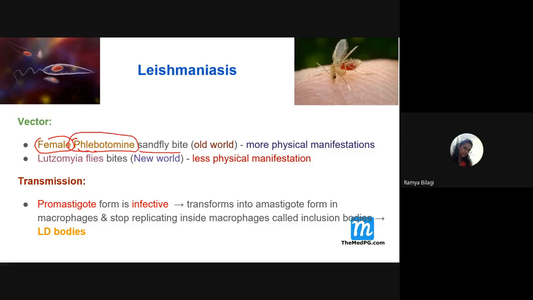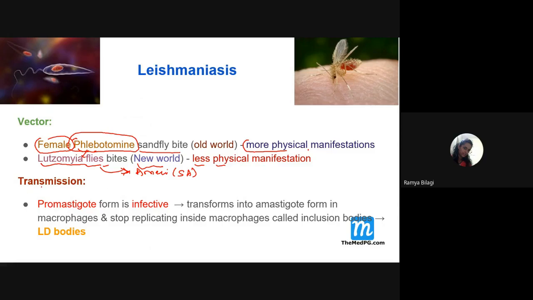And if it is caused by the phlebotomine sandfly, then there will be more physical manifestation. If it is caused by the Lutzomyia sandfly, this is also a type of sandfly only, with little bit small variations. So it also falls under the same genus. In the New World, especially in the American areas, especially South America, these Lutzomyia flies are very common. If they transmit this Leishmania, then physical manifestations will be quite less.